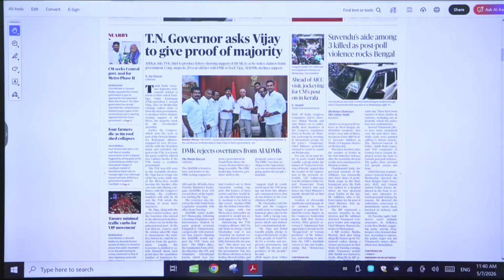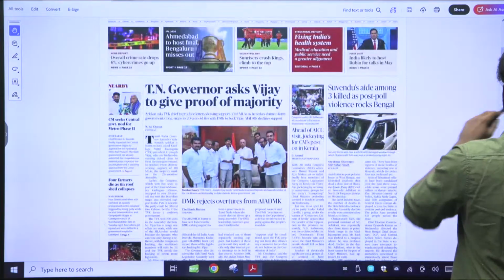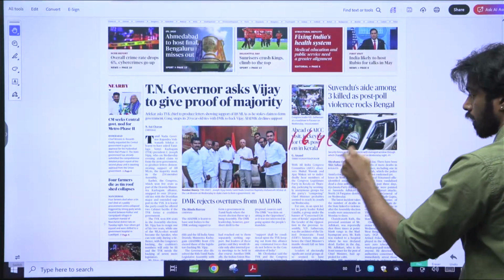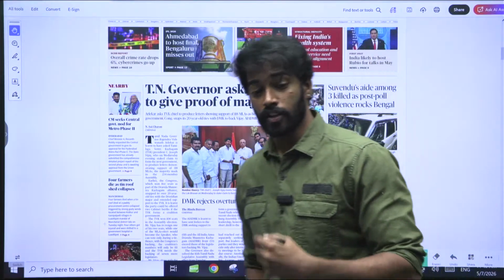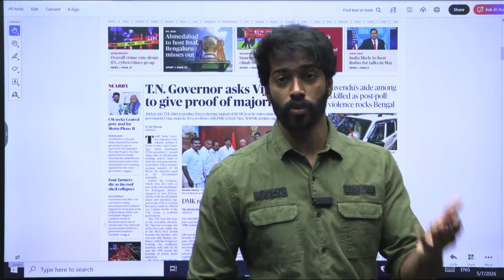Now let us look at the articles that say what we need. Firstly, we have Article 164. Article 164.1 says that the governor appoints the CM. As the governor is appointing the CM, obviously, who is going to test?